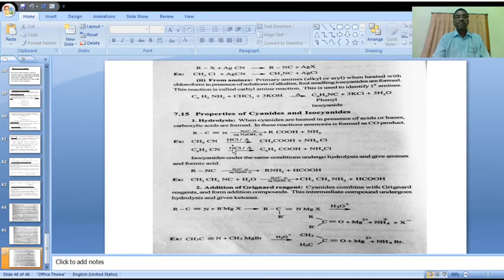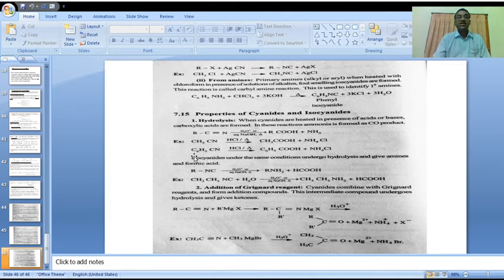Okay, this is a suitable example we are using. Methyl cyanide in presence of hydrochloric acid, heating the reaction mixture, forms acetic acid, and ammonium chloride is formed in this reaction.